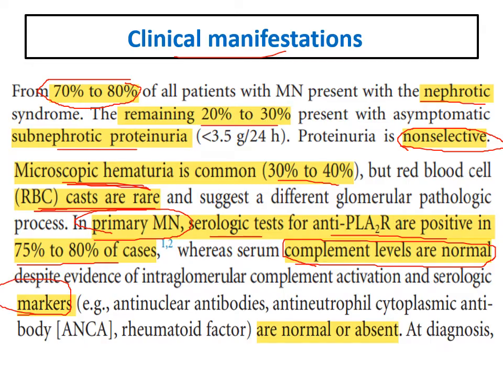Other serological markers in primary membranous, like antinuclear antibody, ANCA, cryoglobulins, rheumatoid factor, are normal or absent. We are talking about primary membranous. So in primary membranous, usually anti-phospholipase A2 receptor antibodies are present in 75 to 80%. Complement is normal and serological markers are negative.